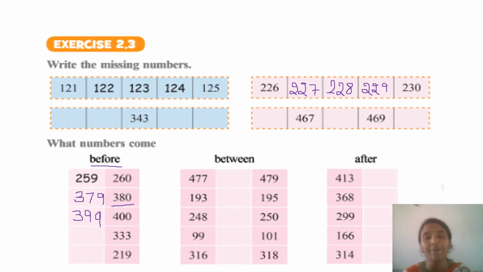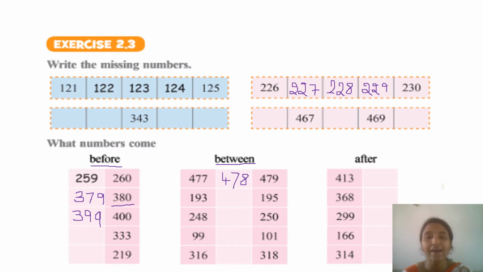Now, coming to the between, BETWEEN is between. You have to write the number which comes between 477 and 479. What is the number between those both? 478.